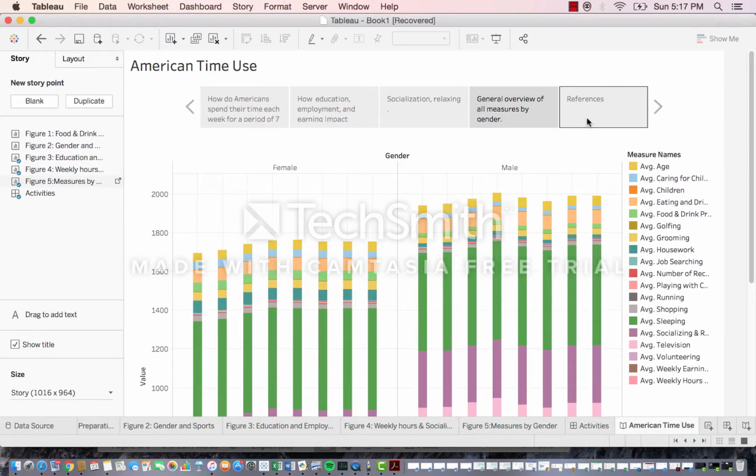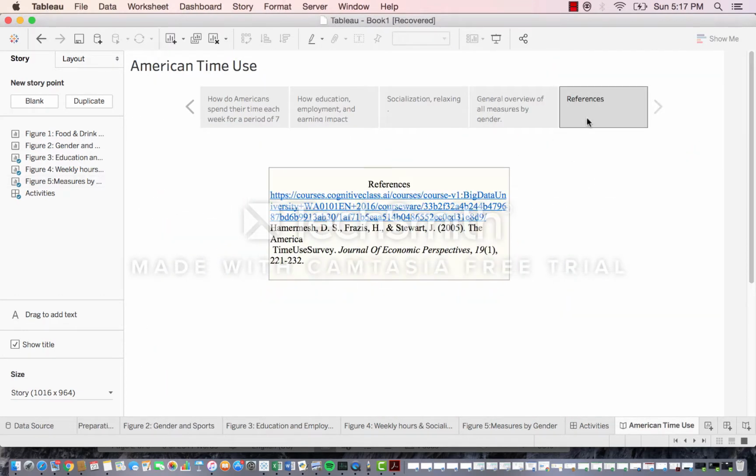I got this data set from the Big Data University data set, and I also got some information from the Journal of Economic Perspectives. Such an analysis can be beneficial for economic analysis and labor and statistical analysis. You're looking at things like employment level and number of hours worked, and how individuals balance work, socialization and taking care of the family. It's very good for economic analysis.